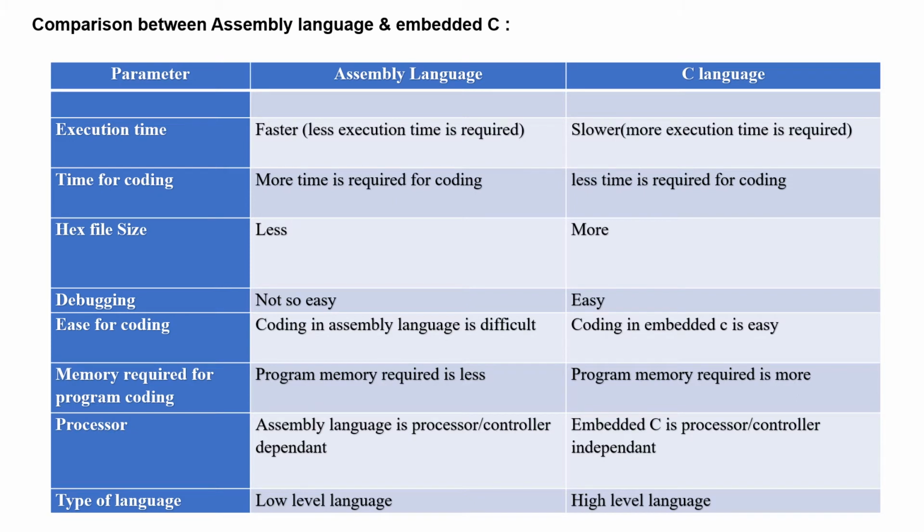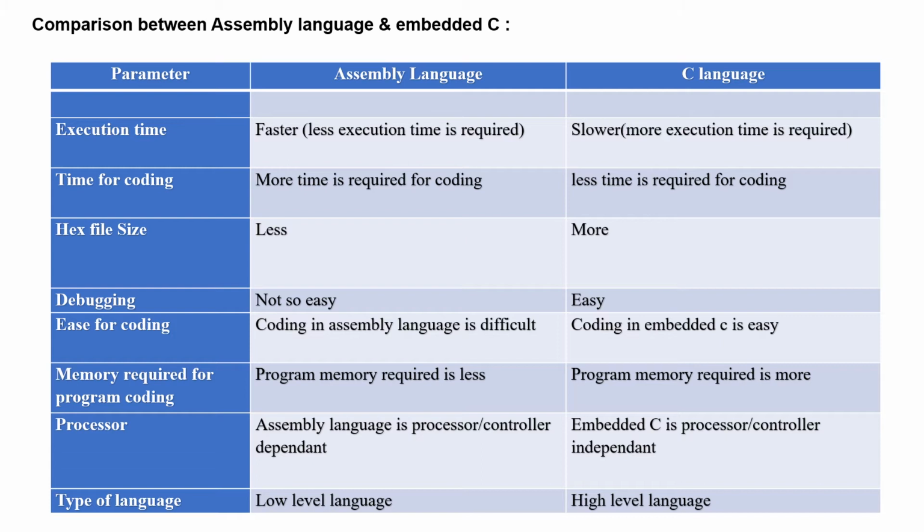This is a comparison between the assembly language and C language. The first column shows the parameter. First parameter is execution time. For assembly language, execution time is faster, it means less execution time is required.